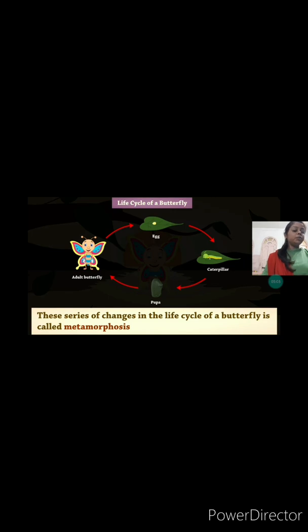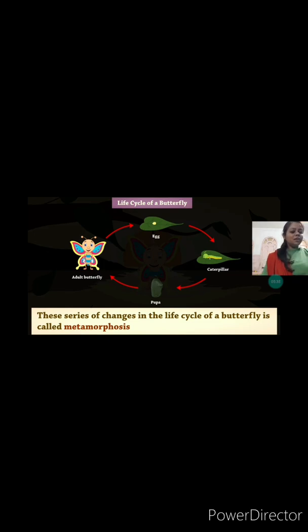What is metamorphosis? You all know metamorphosis is the process in which a living being converts itself from the young one to the adult one. So the caterpillar is converting itself into the adult butterfly. This process is called metamorphosis, and this cycle is teaching us a lot of things, isn't it? Because it does very hard work to convert from a caterpillar to a beautiful butterfly.